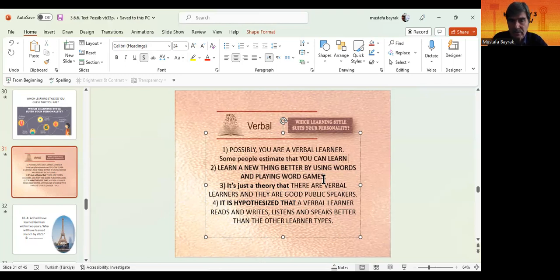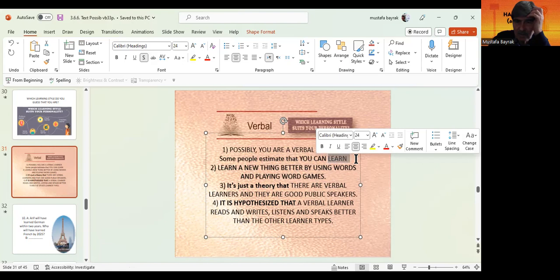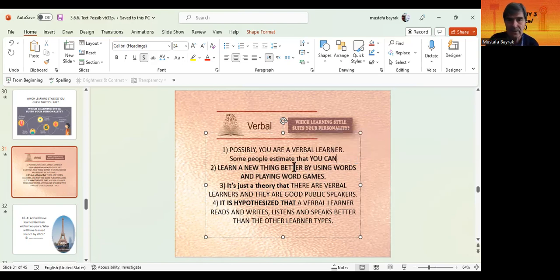Yes, the rest is the same. Some people estimate that you can learn... Why did I divide it into two parts? Possibly you are a verbal learner. Some people estimate that you can learn a new thing better by using words and playing word games.